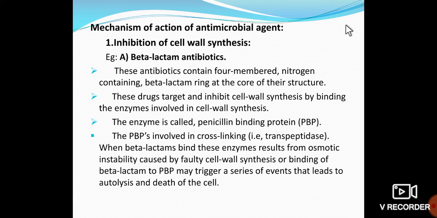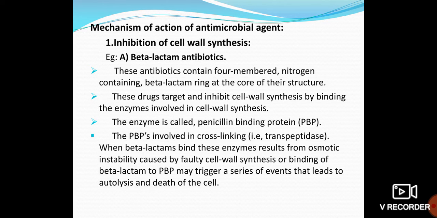Faulty synthesis will happen, faulty cross linking will start to happen. So the cell wall synthesis will not happen in a proper way, or otherwise it will produce a series of reactions that finally disrupt the proper event of the cell wall synthesis.